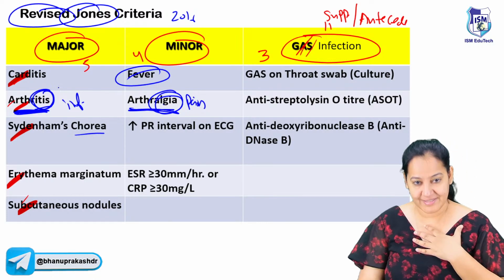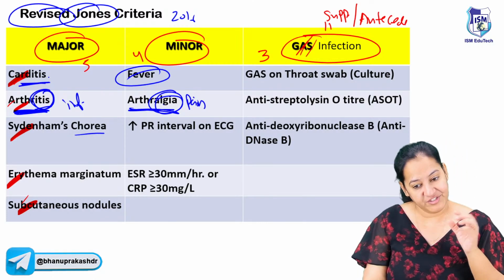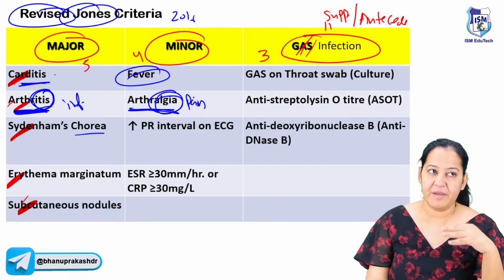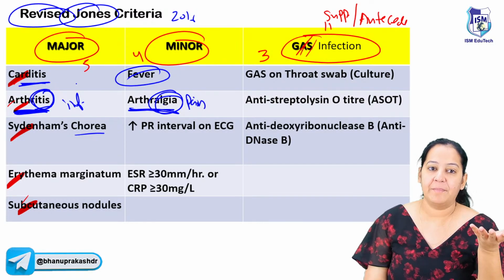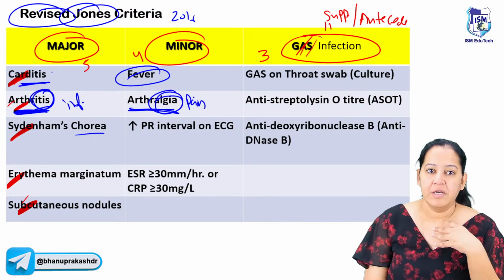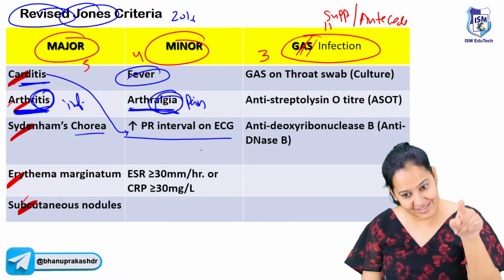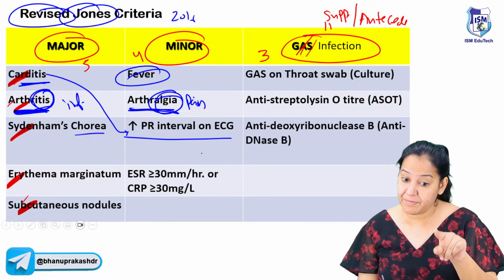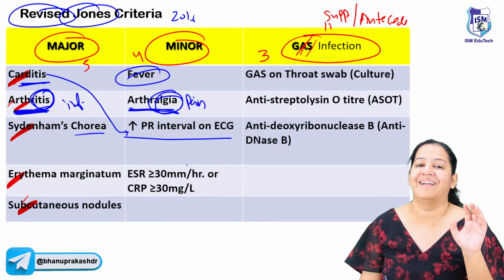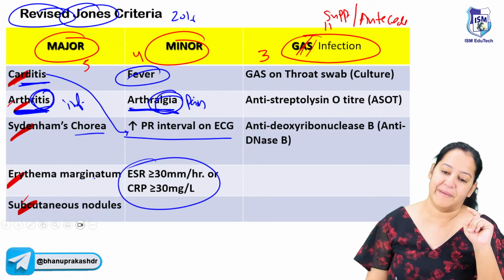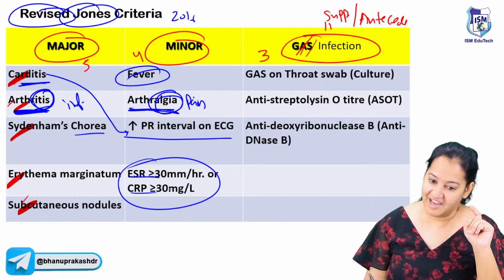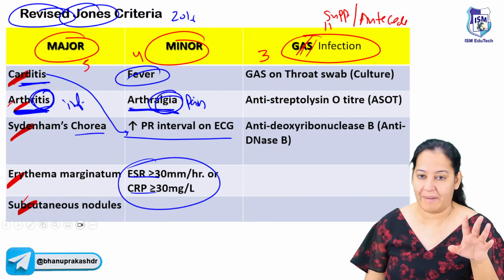Whenever the heart is involved, carditis, vegetations are formed on the walls, because of which the patient has murmurs and the ECG will be deranged. So carditis is major, but the increased PR interval in the ECG is minor. And apart from that, ESR and CRP are raised. ESR is raised, CRP is raised. So these are the 4 minor criteria.